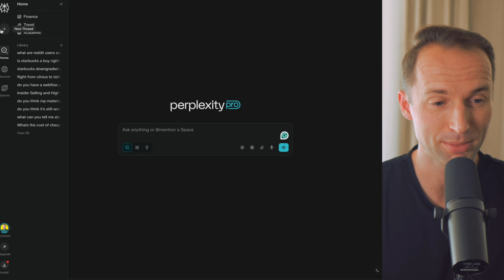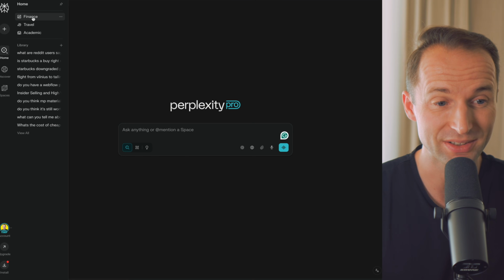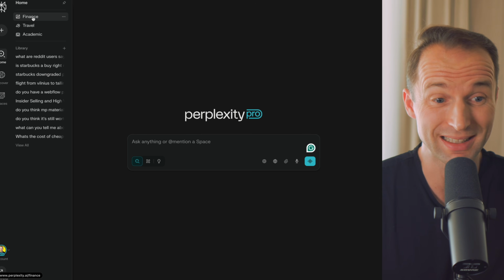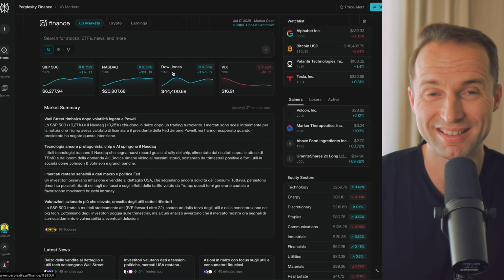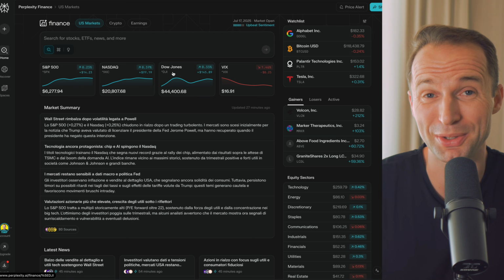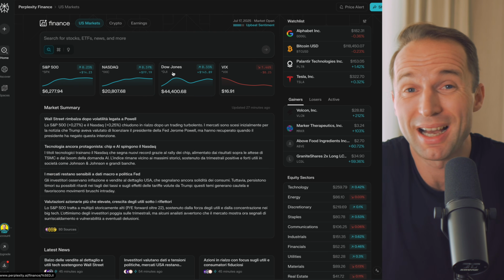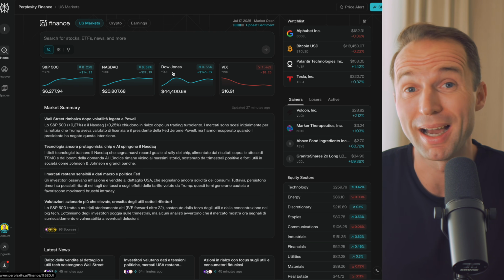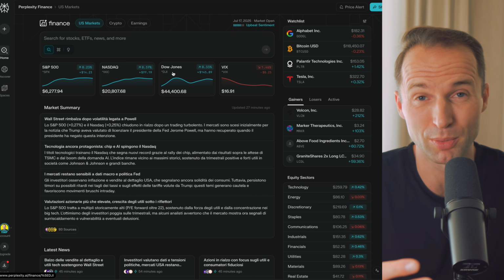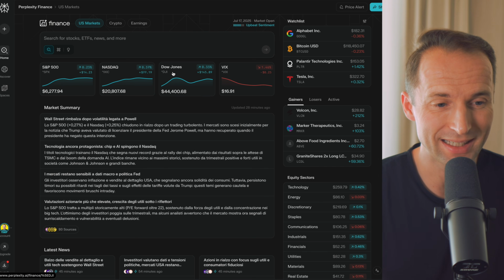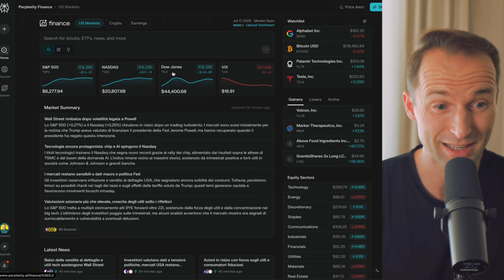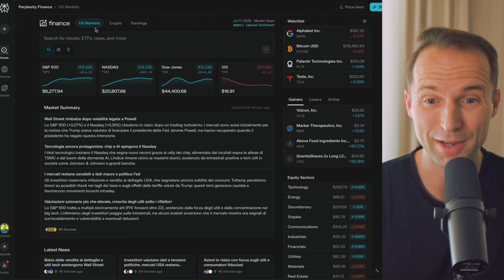And how you get there, you come over here to the plus button, and then you see at the top left already, the first thing, literally, finance. So you want to click on that, and boom, you have a proper finance dashboard, which is really very cool, right? Because technically you could ask any other AI of your choice some finance-related questions, and ChatGPT would answer your questions, Claude, Gemini, all of them. But to have a dedicated interface and dashboard as they have in Perplexity Finance, I really like.